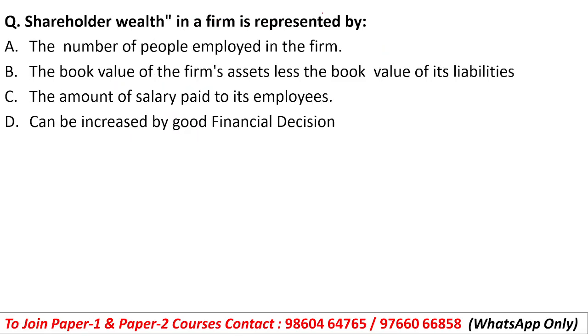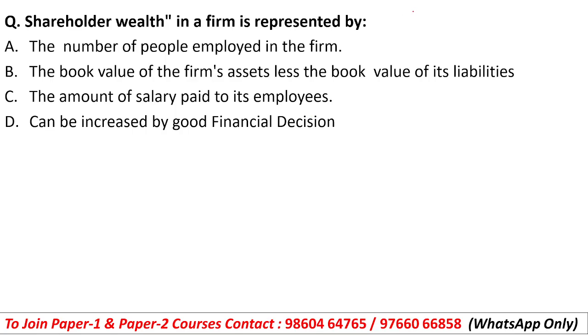Shareholders' wealth in a firm is represented by the number of people employed in the firm, the book value of the firm's assets less the book value of its liabilities, the amount of salary paid to employees, and can be increased by good financial decision. So here in this question you have to tell what represents shareholders' wealth in a firm.